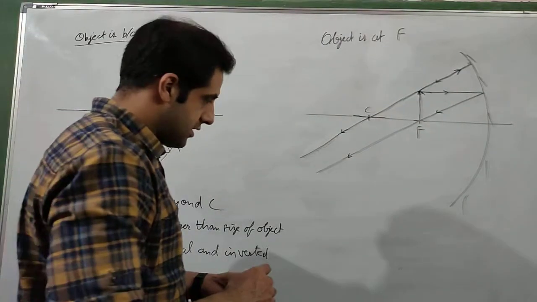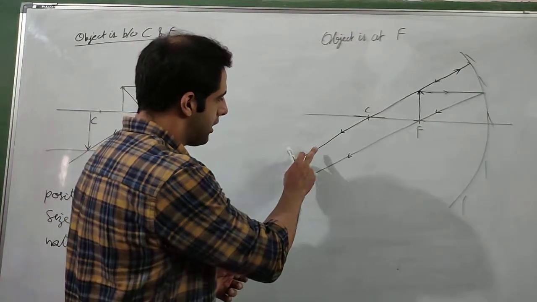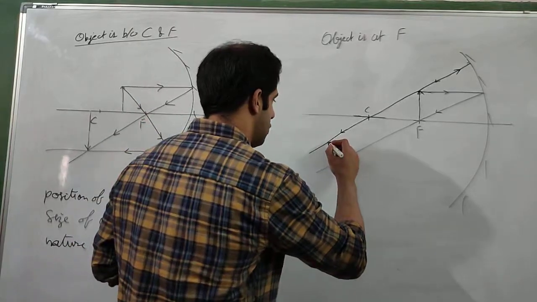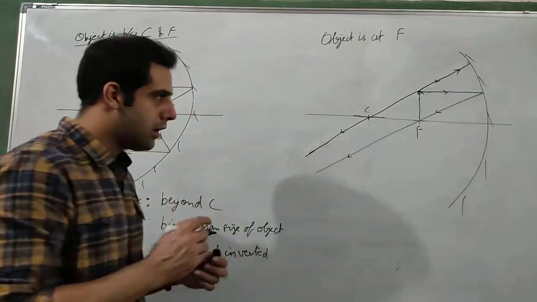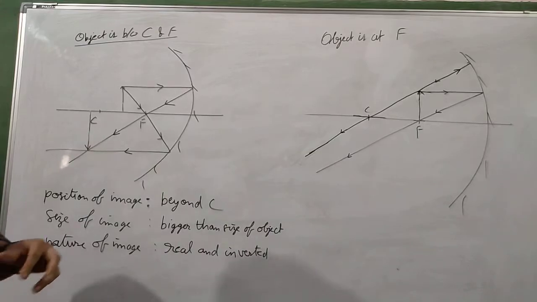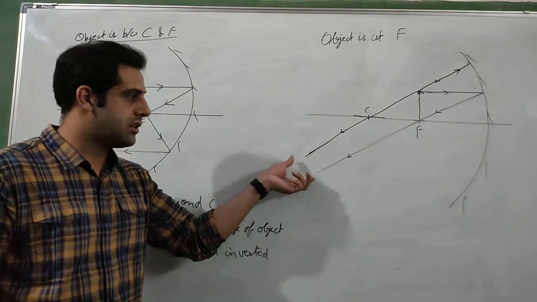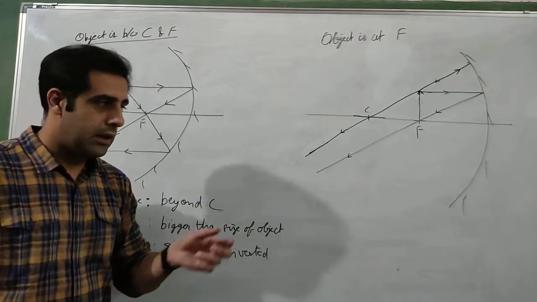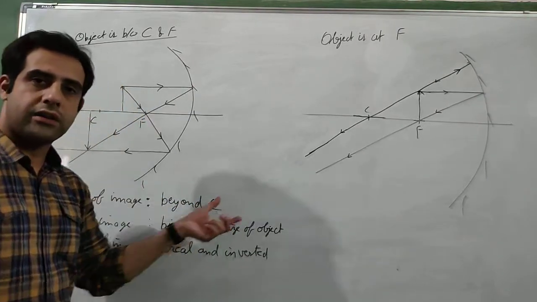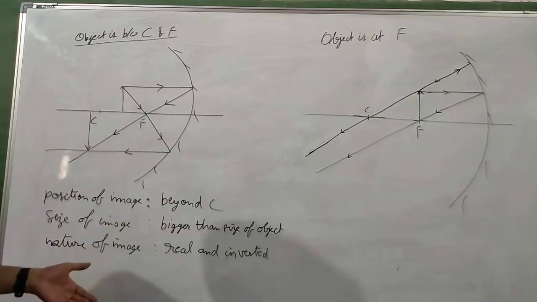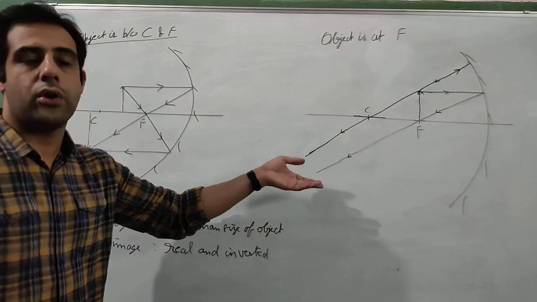Now if you notice, the two reflected rays are going parallel to each other. Now here comes the second problem. If the two rays are going parallel to each other, that means they are never going to meet. Does not matter how far they go, even when we go to the infinity, if the rays are parallel, they are not going to intersect.